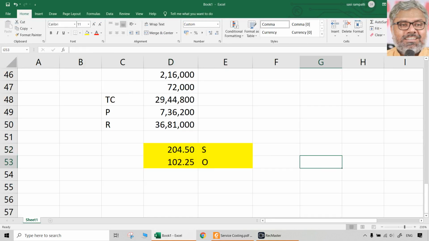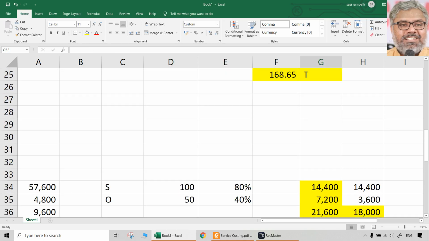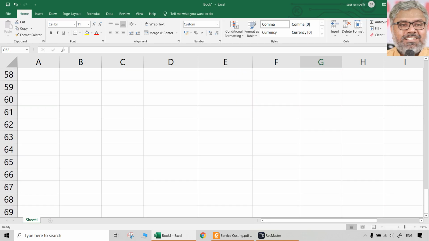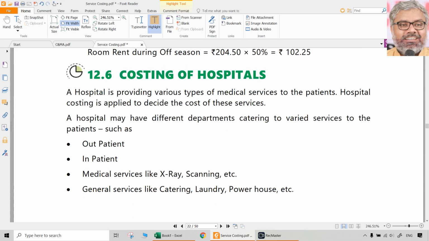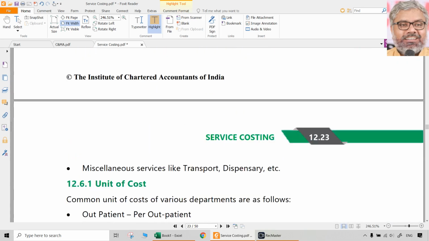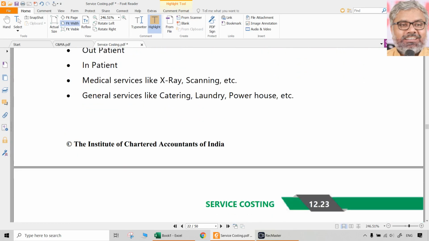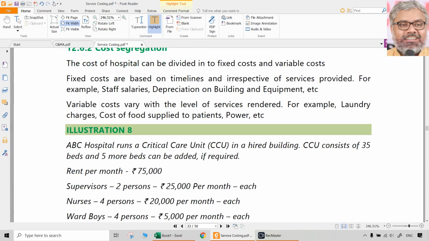Like this, hotel related questions can be asked. Once again, for hotels particularly, the equivalent units, which is room days, is a crucial aspect which we applied in both the cases. In one case, different types of rooms themselves are there. In the second case, rooms are the same, but tariff is different during season and off season. Like this, any type of question can be framed. We don't have to get into the business of hotels. We don't have to get into how hospitals run, what happens in patient, outpatient, x-ray, etc. We don't need any of that.